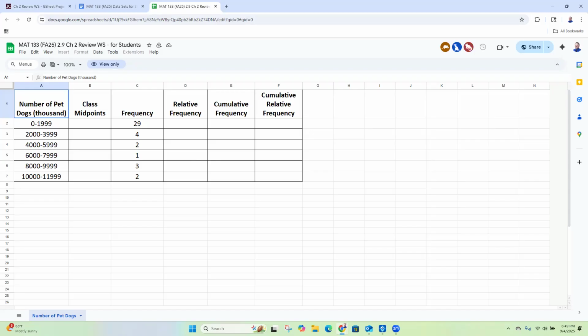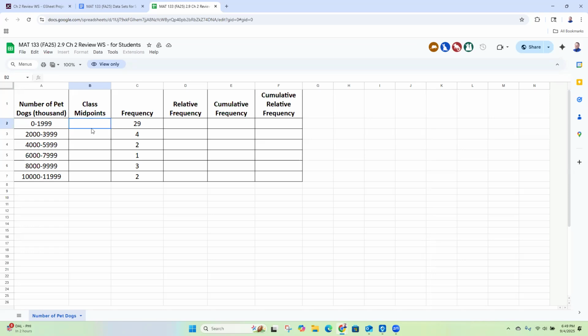Okay, so with that all said, the first thing we're going to do is the midpoints. So the class midpoints. Each of these is a class. So the class here, you can think of it as a bucket or a bin. In this case, we're calling it a class. Okay, those all mean the same thing. It's a group of countries that have dogs in between these two numbers. Okay, and there are 29 countries in Europe that have somewhere between 0 dogs, maybe that's Vatican, up to 1.9 million. Okay. So the class midpoint is the number directly in between this low limit and this high limit.